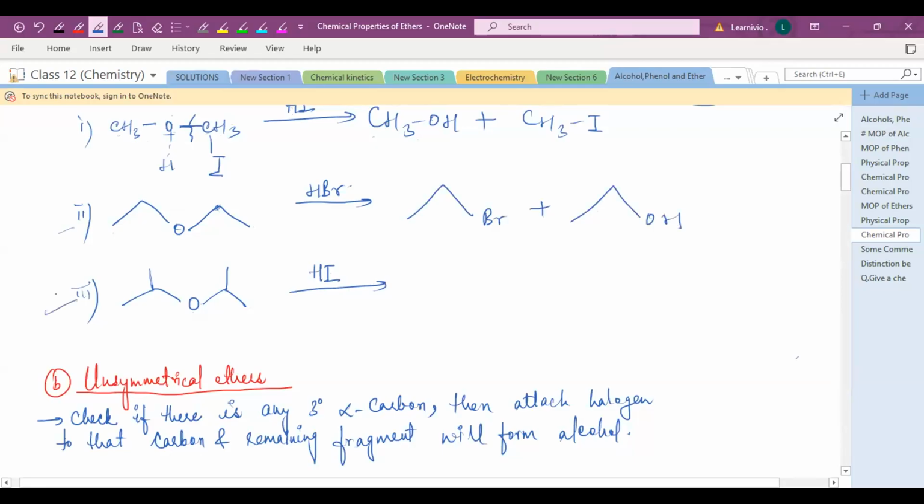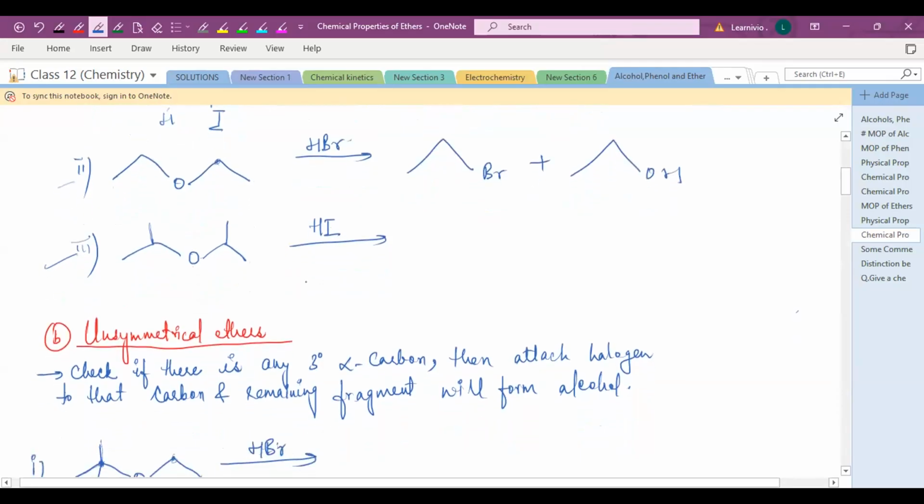Yes, Ali, the last one. CH3CH2CH2OH plus CH3CH2CH2I. Basically, you will get isopropyl alcohol plus your isopropyl iodide or bromide.